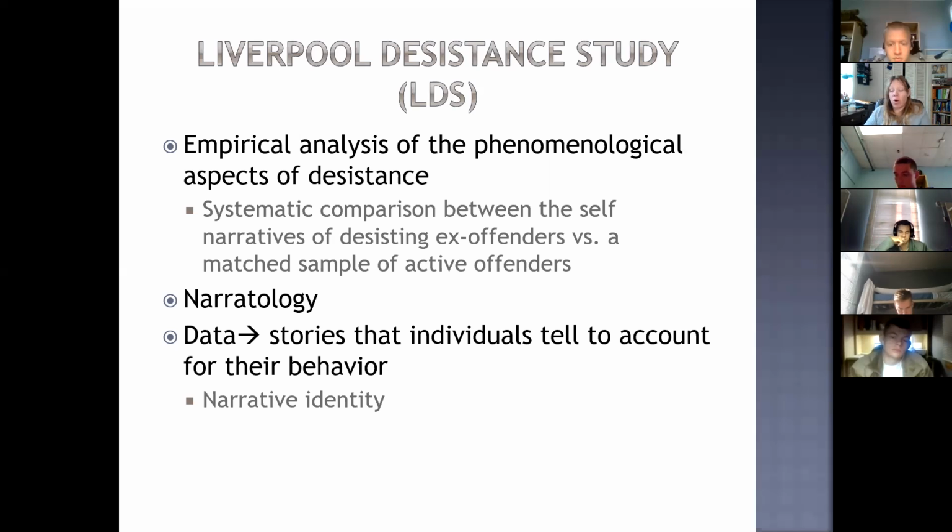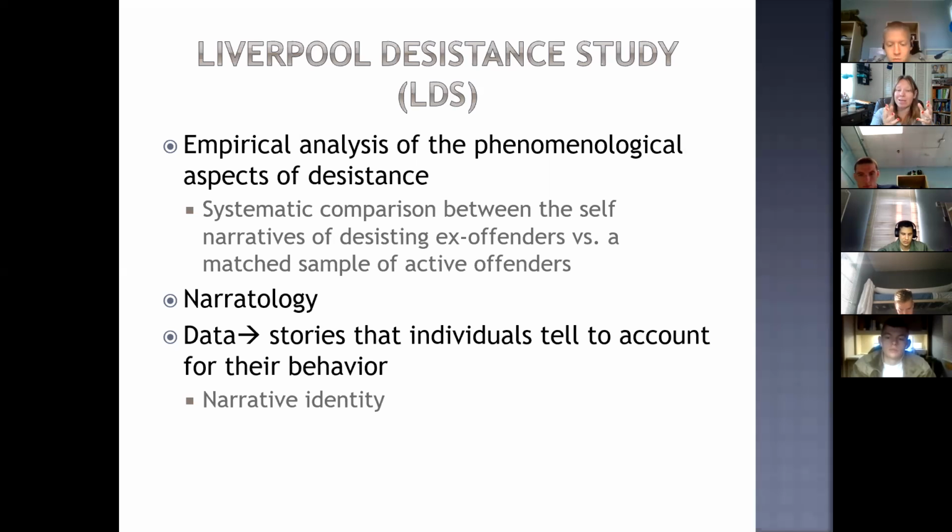So, the original goal of this study was to find a group of desisters and carefully match them to a group of persisters. Well, it wasn't that simple because, like we talked about on Monday, desistance is kind of an ongoing thing. So, every time these researchers thought they had a perfect group of desisters and persisters, someone from the desisting group would commit a crime and they'd have to move over to the persisting group.